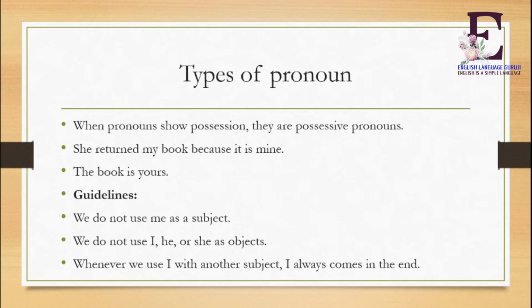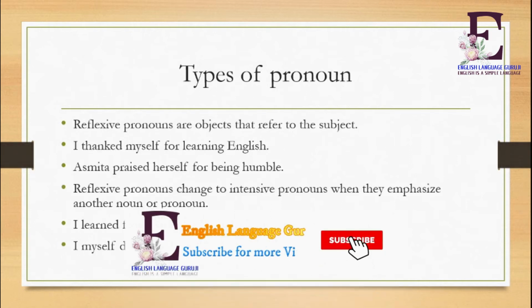The third guideline: whenever we use I with another subject, I always comes at the end. For example, I, Rohit, Nagesh, Prakash will work on it. This is the wrong sentence. So we have to say: Nagesh, Mahesh, Prakash and I will work on this project. So this is the right sentence.